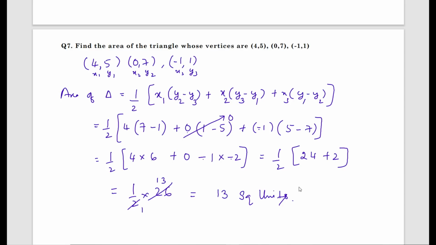Students, definitely questions based on this concept will be asked. What you should do is learn the formulas first. Without learning the formulas, don't try to solve the problem. After learning the formulas, try to solve. In the examination, after writing the formula only, you can solve the problems. Therefore, you should solve the problems after learning the formulas.